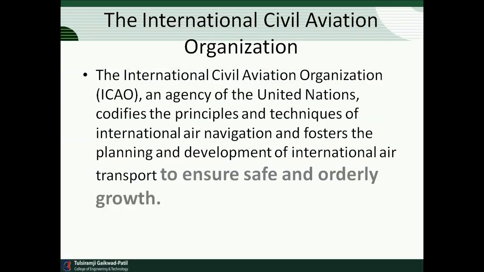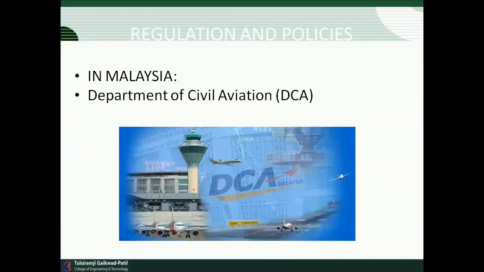ICAO, an agency of the United Nations, sets the principles and techniques of international air navigation and fosters planning and development related to airports and aircraft. It ensures the safe journey of aircraft from one country to another.